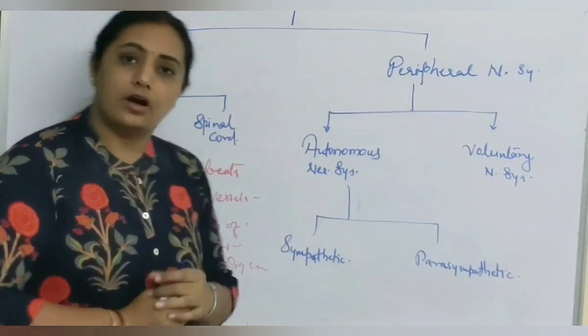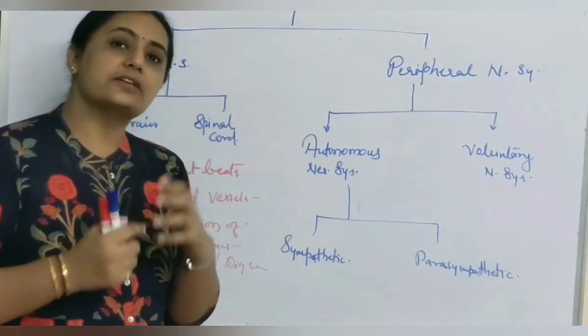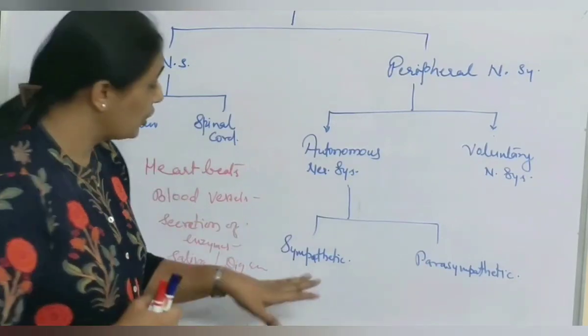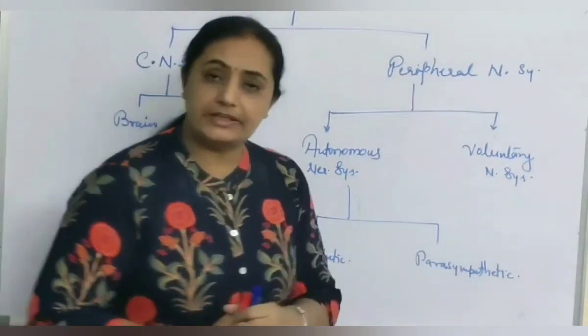Everything comes under autonomous nervous system, where internal organs are working automatically, like respiration and everything. So here what is the role of the sympathetic and parasympathetic?